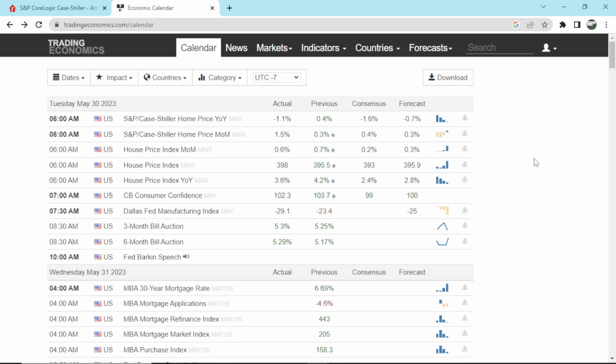Today we're looking at the Case-Shiller Home Price Index. We'll be looking at year over year and month over month.